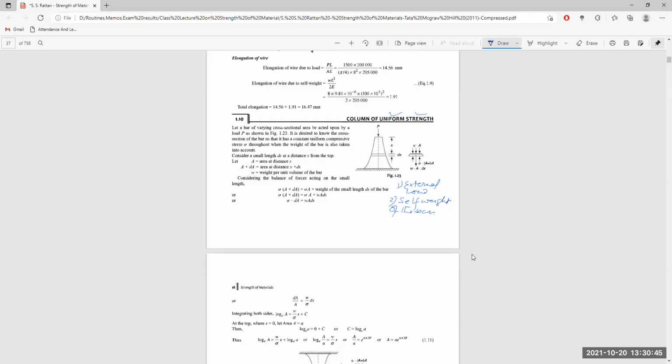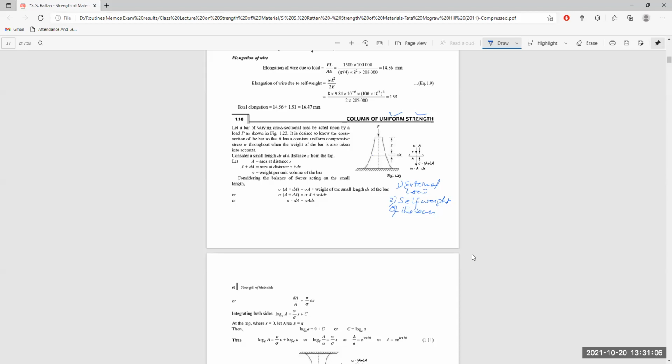So first of all, it is a similar situation we are thinking. Say we are considering an elemental length of thickness dx, which is away from the top free end by an amount x. So let A be the area at the distance x.